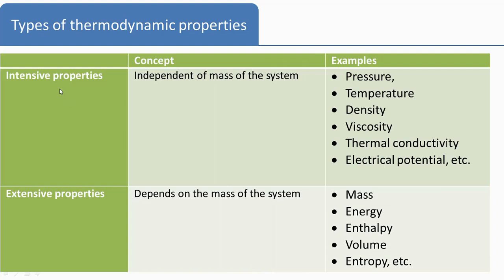Now there are two types of properties. Those which are independent of the mass of the system are known as intensive properties. And those which are dependent on the mass of the system are known as extensive properties. Independent of the mass of the system are pressure, temperature, density, viscosity, thermal conductivity, and electric potential. We will not consider these values. We'll consider mass, energy, enthalpy, volume, entropy. These are the extensive properties. So electrical values we will not consider over here.